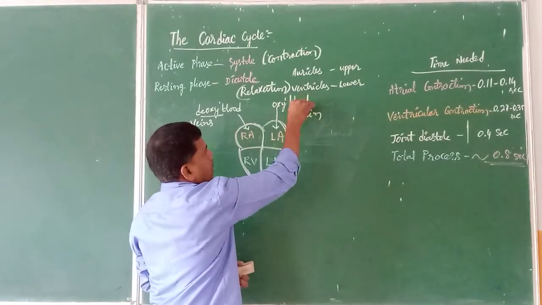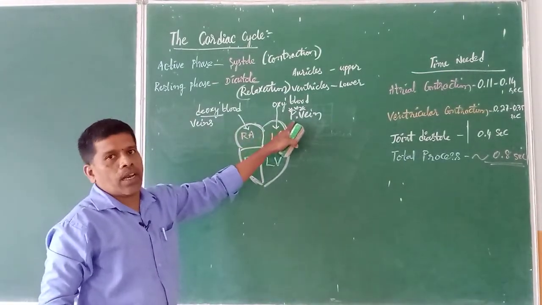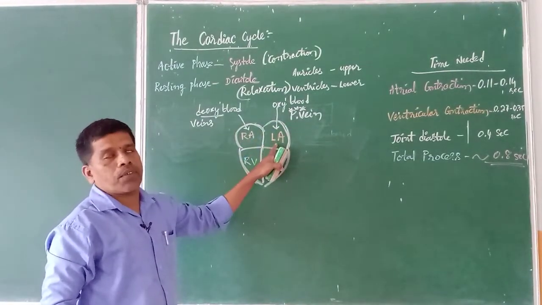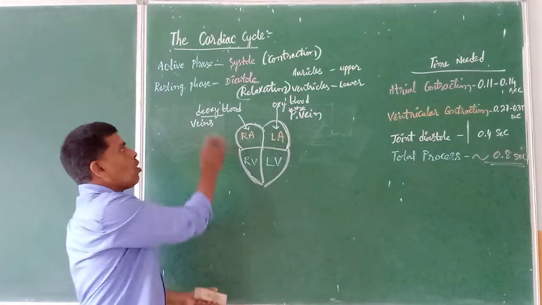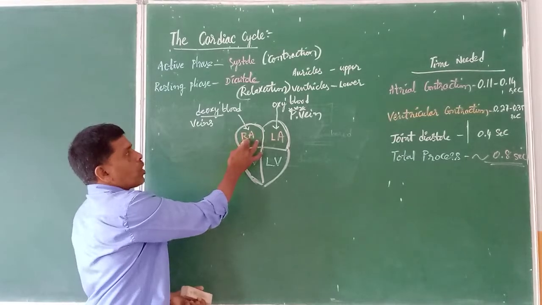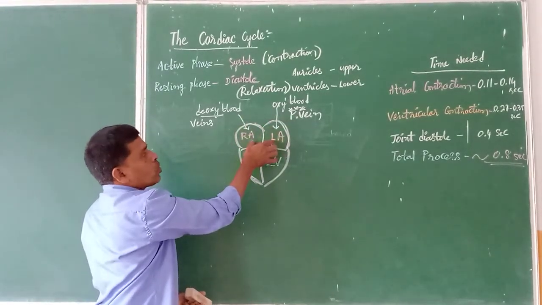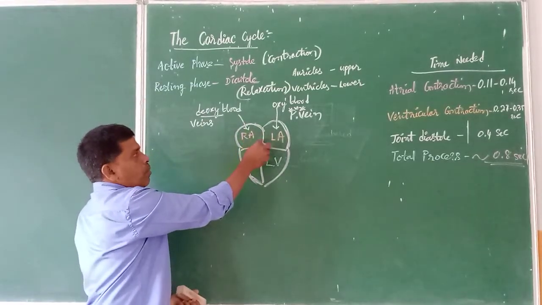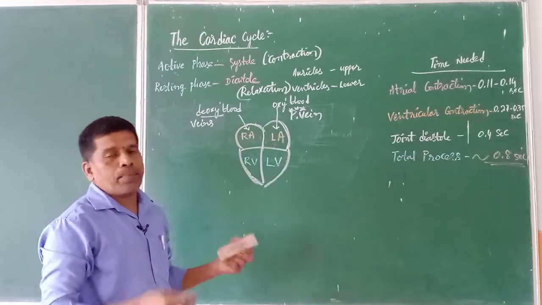Okay, generally veins carry deoxygenated blood, but one vein starts from the lungs and ends in the left side upper chamber, the left auricle, which is called the pulmonary vein. Now all the veins on the right side and on the left side. So now when the blood is being filled here, after filling the blood, a pressure is developed in